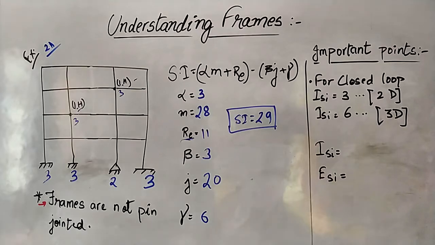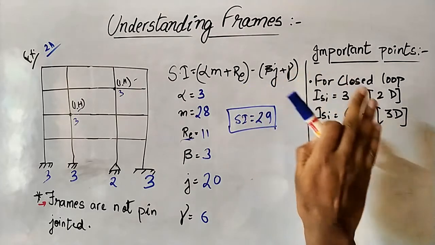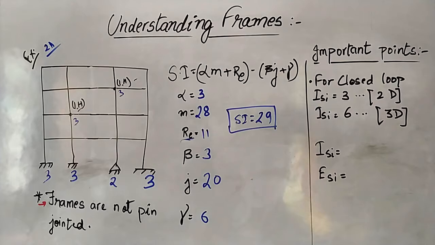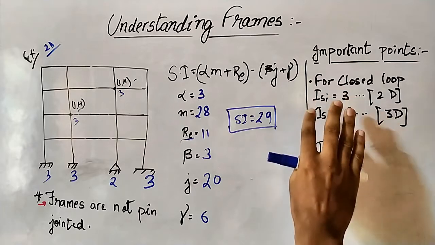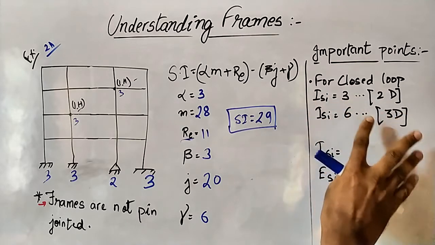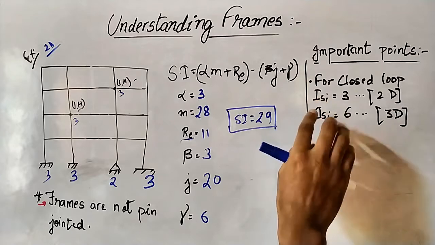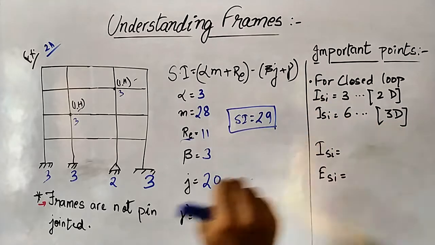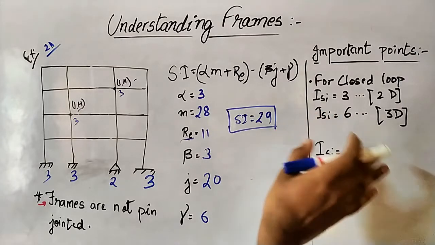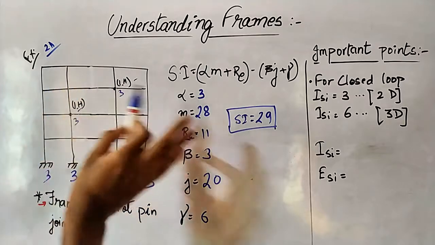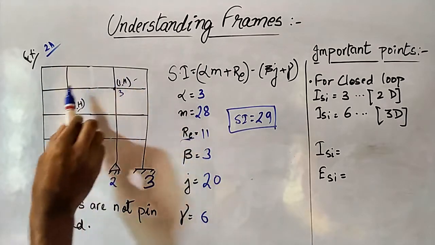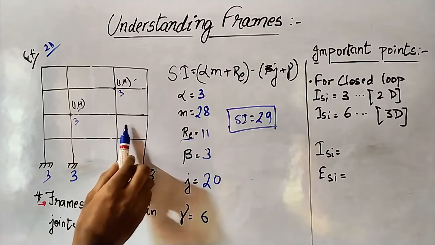Now, I have written an important point on the right side. For a closed loop, ISI, internal static indeterminacy, is equals to 3 in 2D, and for 3D internal static indeterminacy is equals to 6. Now I am trying to explain. You can see it is a closed loop. How many closed loops are there? 1, 2, 3, 4, 5, 6, 7, 8, 9.